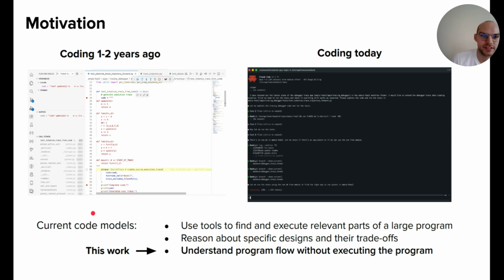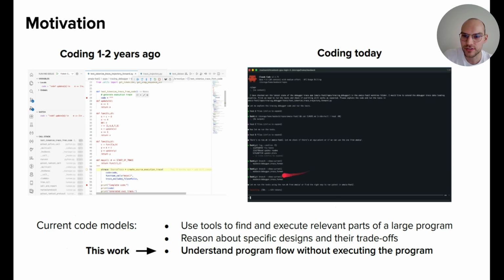Now, with this recent progress in the past 6 months or a year with coding agents, this has a major impact on the workflows of software engineers or anyone who is writing a lot of code during their work. And these incredible capabilities of Claude or Codex demonstrate that when we wrap these models into agentic harnesses, these current coding models can write complete code bases, detect, locate, or fix bugs in existing code bases, or even design and propose new features.